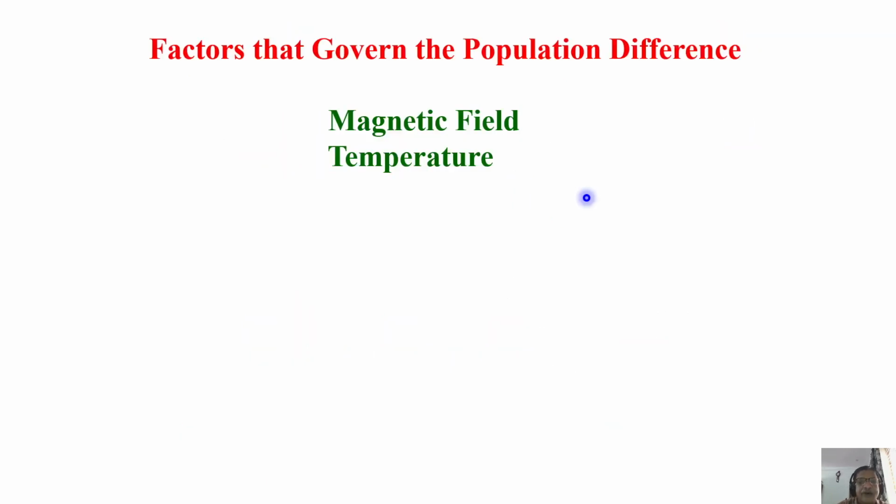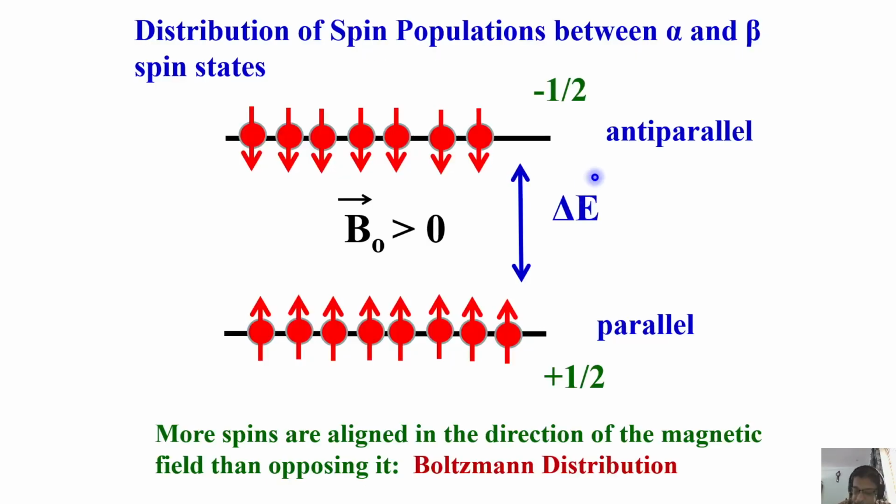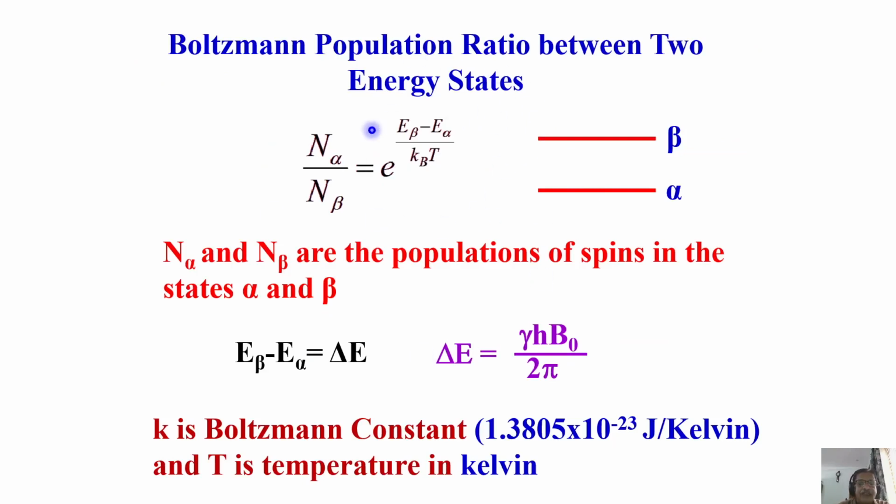Okay, let us find out what are the factors that govern this. If you look at this equation, what are the factors which govern the population ratio? One is energy separation, because it is in the numerator. The larger the energy separation, the larger this population ratio becomes. When does energy separation become larger? It is linearly proportional to the magnetic field. So when the magnetic field keeps on increasing, energy separation becomes larger and larger. That's what we saw. According to this equation, the larger the energy separation, the greater the population ratio.